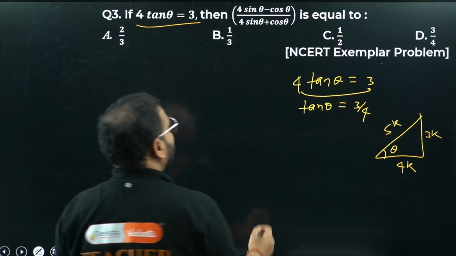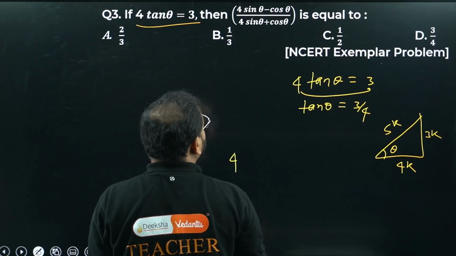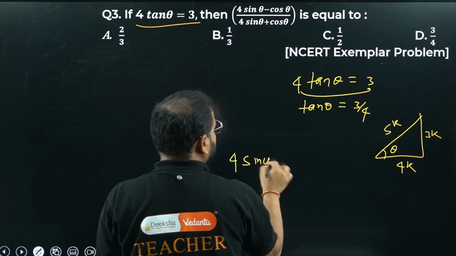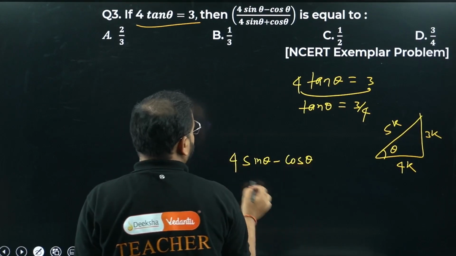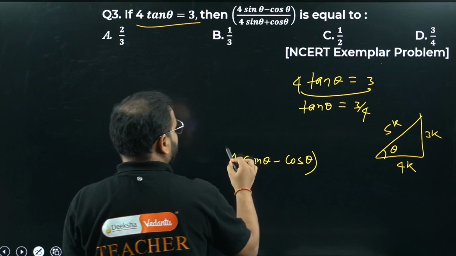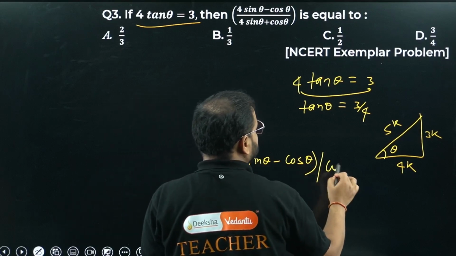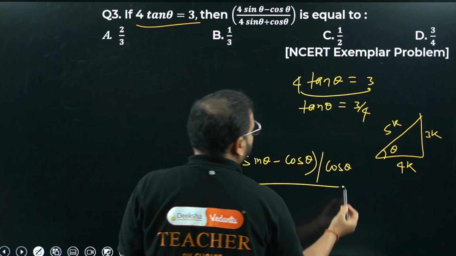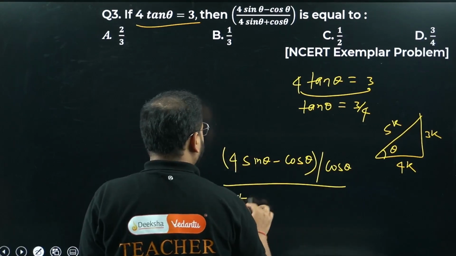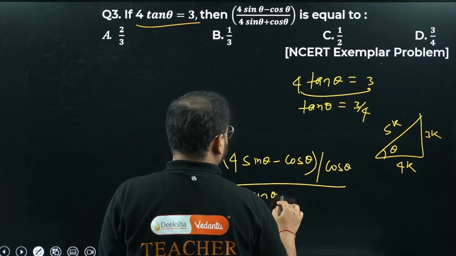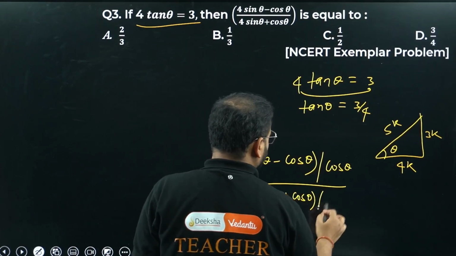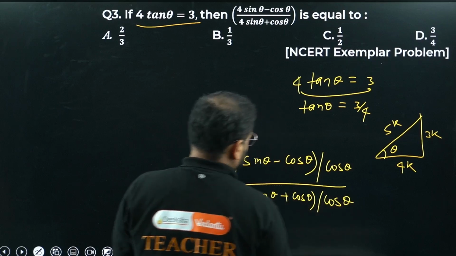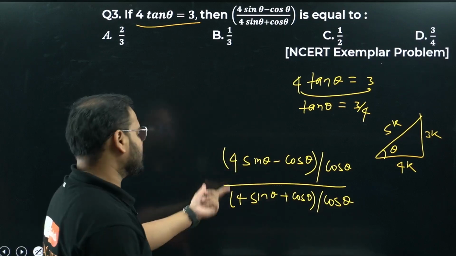Or otherwise you can do what? Take this value. 4 sine theta minus cos theta I have now. Divide this numerator by what, bacha? By cos. And the same we divide the denominator also by cos only. Have a look. 4 sine theta plus cos theta divided by cos. Can I do that, sir? Yes. You can divide both the numerator and denominator by the same quantity.